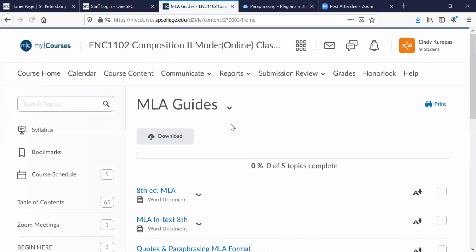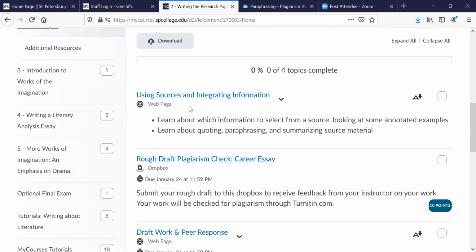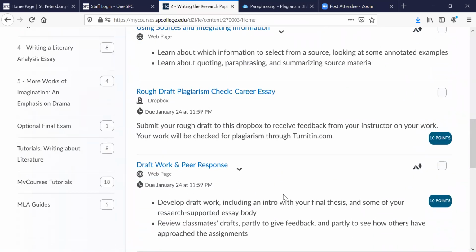Once you've finished your rough draft, we'll go back to module 2, and you're going to upload your paper twice. Okay, so make sure you upload it 2 times. You're going to put your rough draft first in this Dropbox. This is for me, so I'm going to be able to check for any plagiarism issues. If there are problems, you're going to be told about them so that you can fix them. I'm also going to leave you notes about other things that you can improve on your essay.